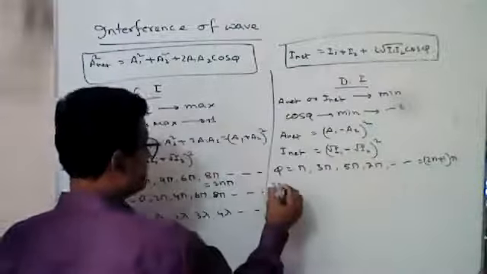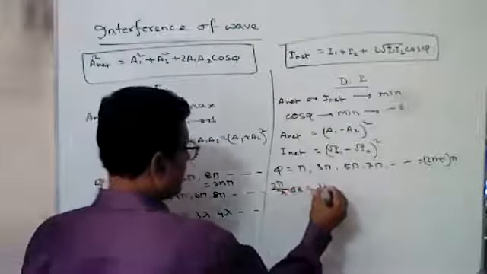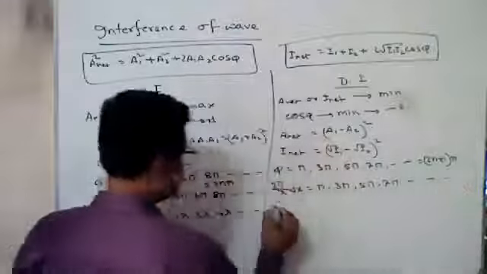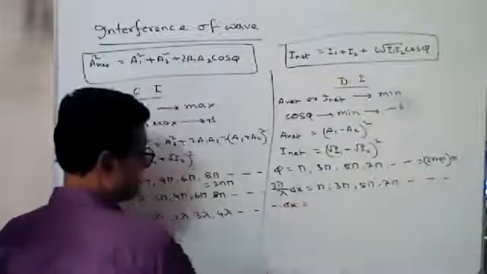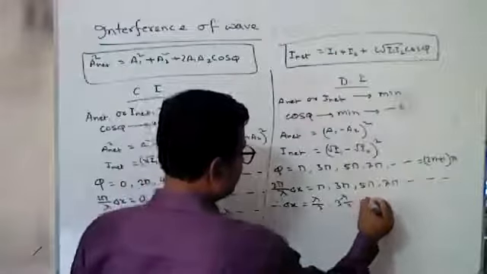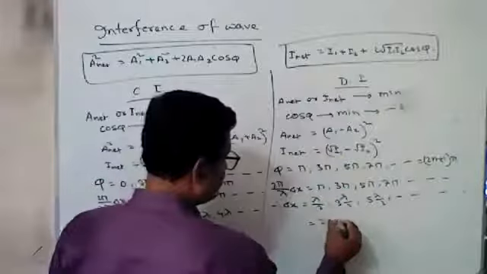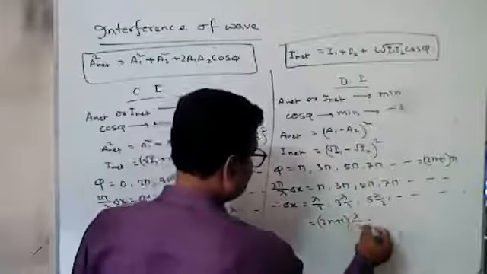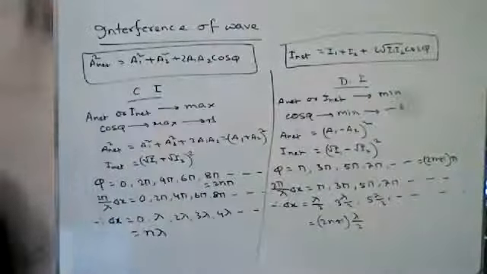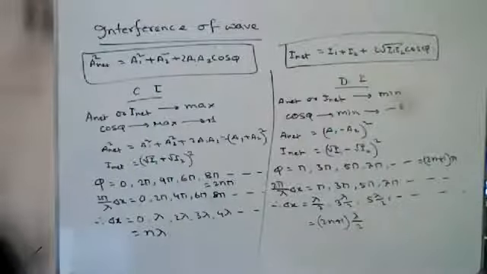So phi equals 2 pi by lambda delta x equals pi, 3 pi, 5 pi, 7 pi, etc. So delta x will be lambda by 2, 3 lambda by 2, 5 lambda by 2, and so on. So (2n plus 1) lambda by 2. So when the path difference is an odd multiple of lambda by 2, that is destructive interference.